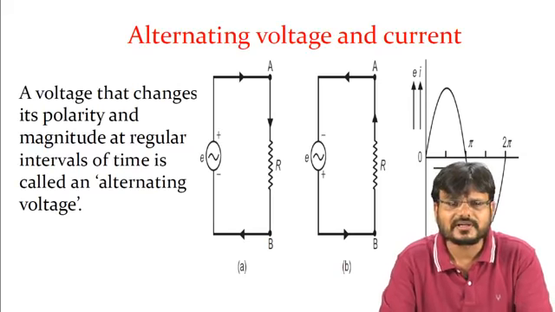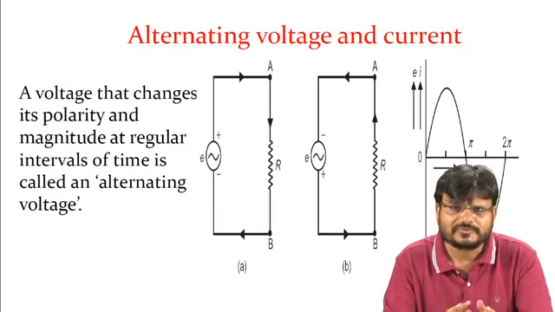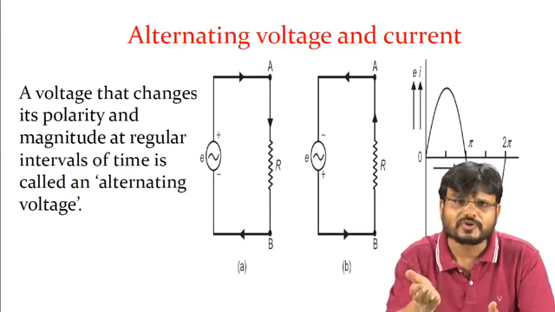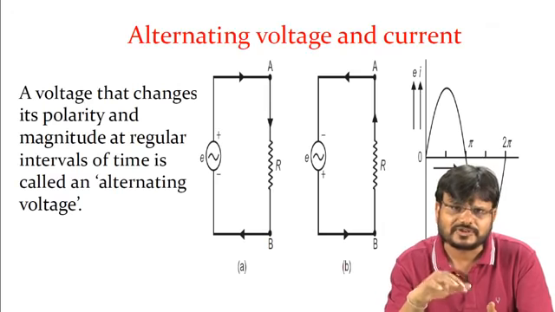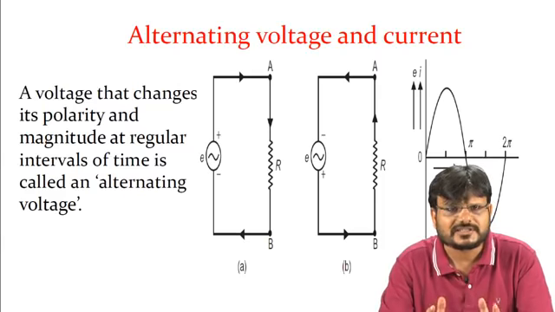Here you can see what alternating voltage and current are. So we are starting from the very basics of AC. First of all we have to understand what alternating voltage and current are. Why is it called alternating? Because the polarity of the voltage is changing in the positive cycle and negative cycle. That means it is alternating. That's why it is called alternating. So a voltage that changes its polarity and magnitude at regular intervals of time is called an alternating voltage.